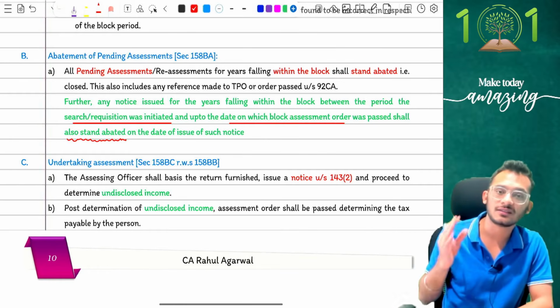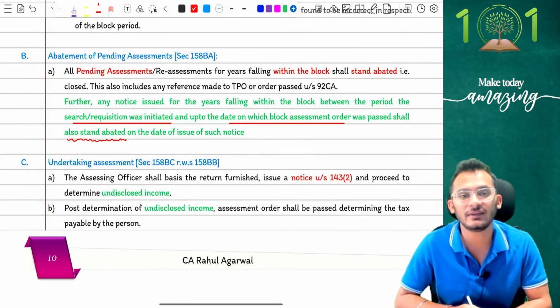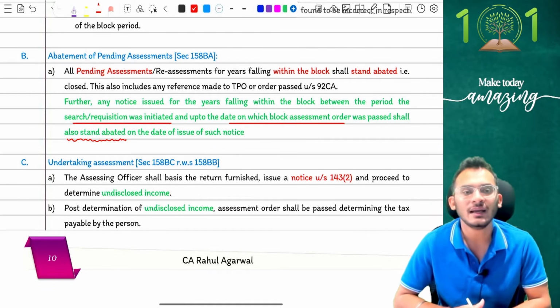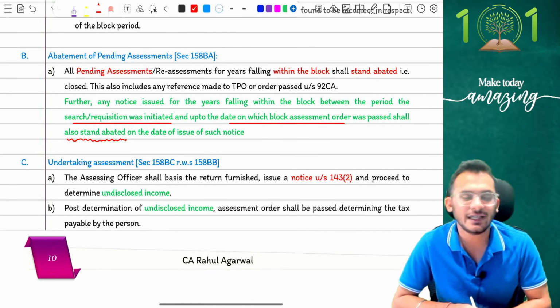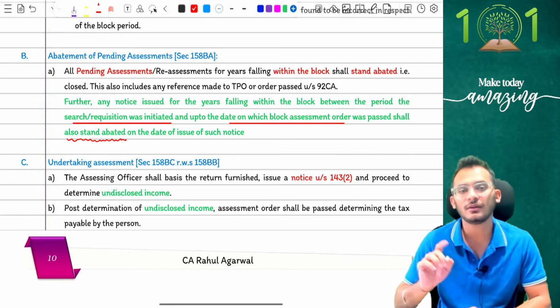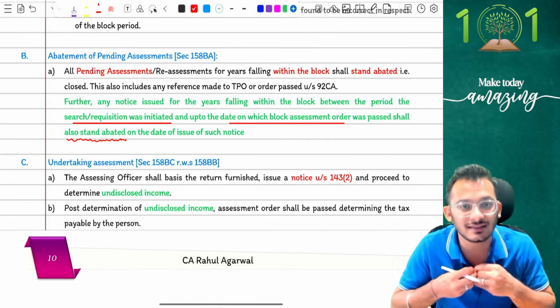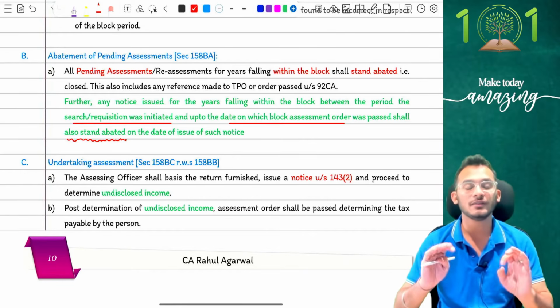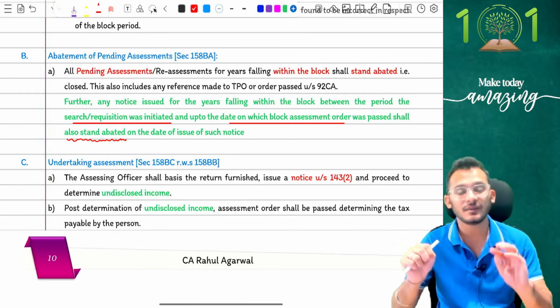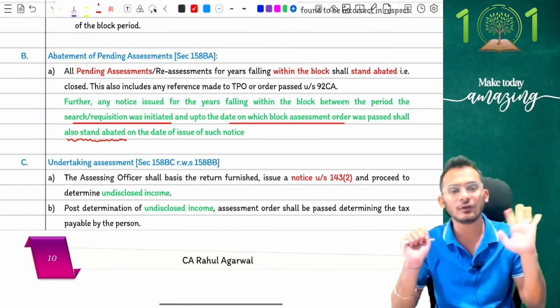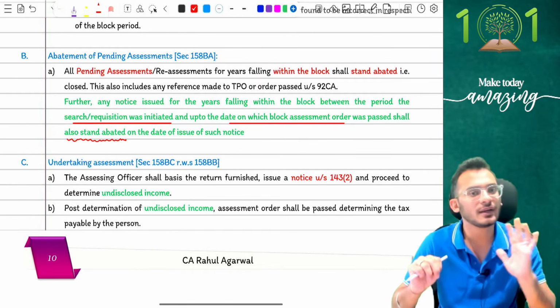The issue which came up is that assessment has not yet started. We've just given the first notice, 143(2) alone has been given or 148A alone has been given. Can we continue with our proceedings? Answer is no. The clarification now says that just because an assessment has started does not mean you can continue with it. Even if assessment has not started but a notice has been initiated, that also will be abated.